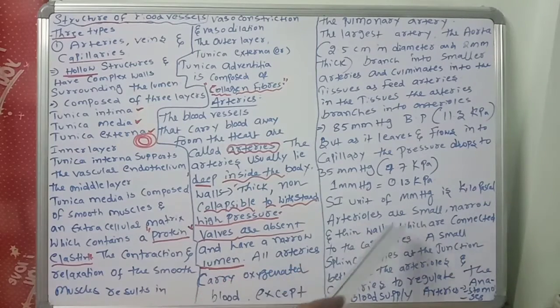Arterioles are small, narrow, thin-walled and connected to capillaries. A small sphincter lies at the junction between arterioles and capillaries to regulate the blood supply. Arteries do not only give arterioles; sometimes anastomosis also comes.